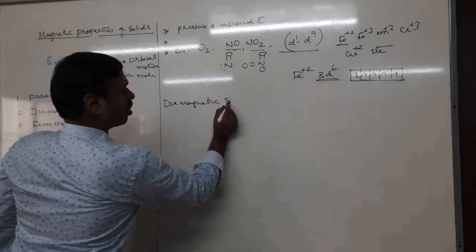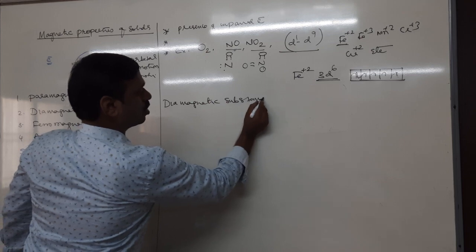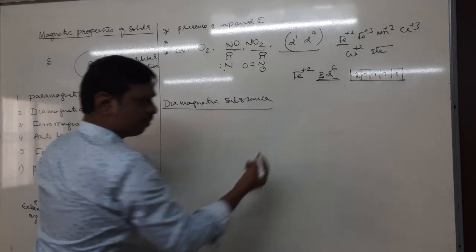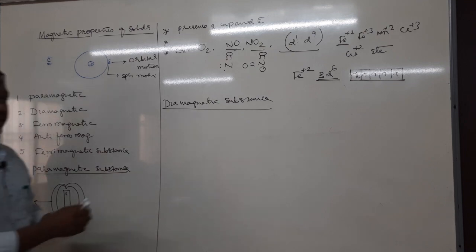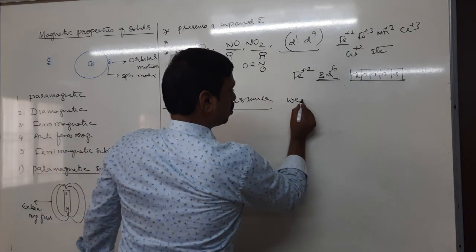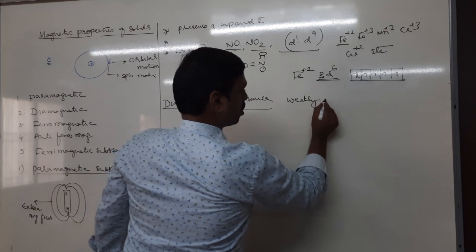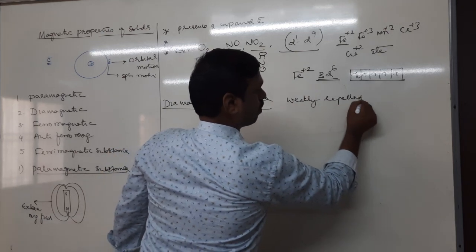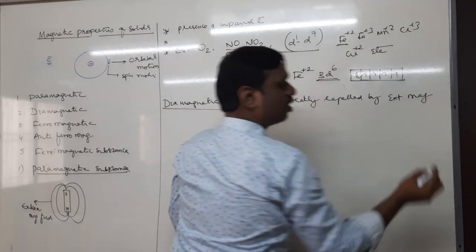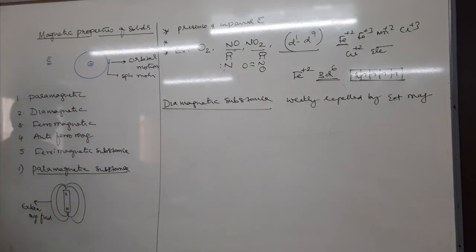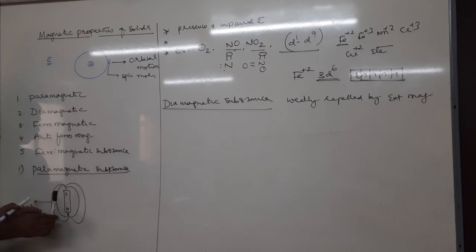Tell me, what are diamagnetic substances? It is quite opposite to para. The substances which are weakly repelled by the magnetic field. Yes or no? For example, if this pen is a dia, when I place it in this field, what happens?